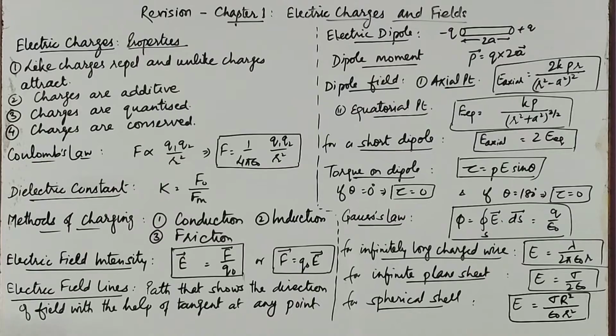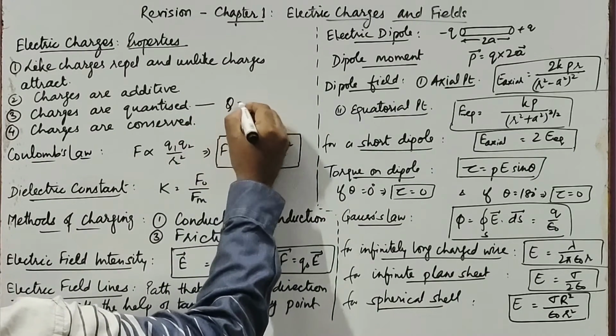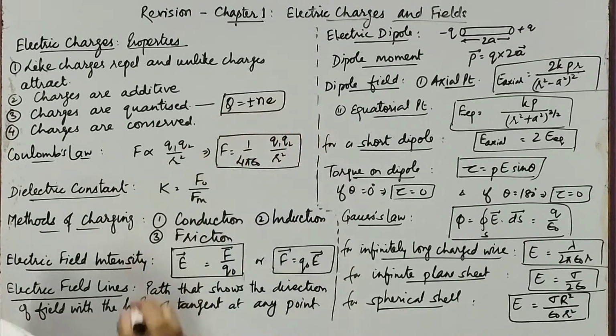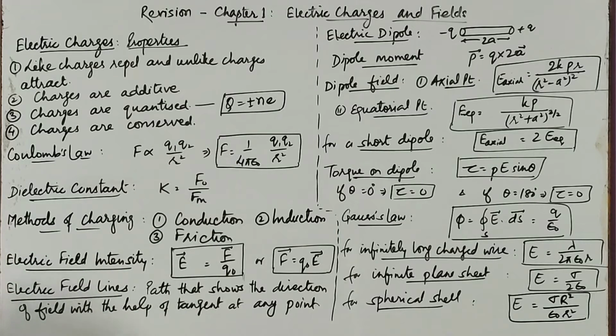Thirdly, charges are quantized. It's an important expression: Q equals plus or minus n into e, where n is the number of electrons or holes being transferred and e is the charge of each electron. Plus and minus mean the charge on a body can be positive as well as negative. It establishes the fact that charge cannot be in fractions, unlike mass.